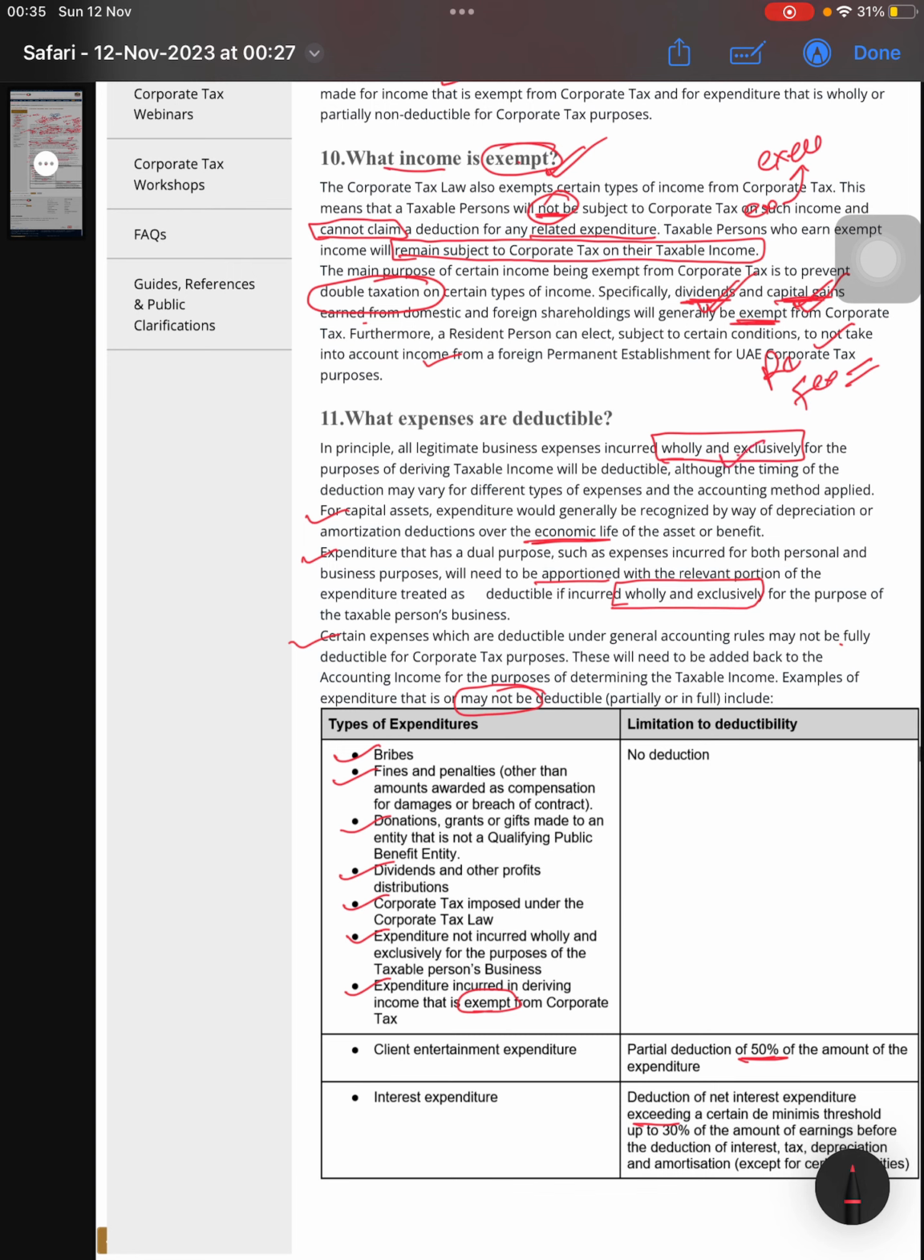So wholly and exclusively for the business purposes, you can claim the deductions. For capital assets also, you don't have to take the full capital asset as a deduction. Only the amortization or depreciation will be eligible for the deduction. Expenditure which has a dual nature means a certain part is for personal purposes and a certain part is for business purposes. Then the expenditure pertaining to business purposes will be allowed as a deduction, but the personal purposes will not be allowed as a deduction. So it should be wholly and exclusively for the purpose of business.